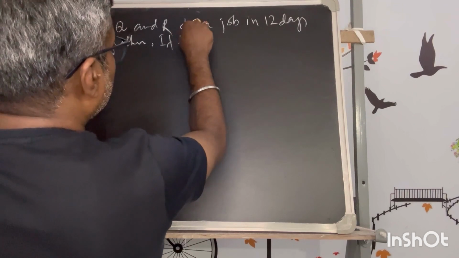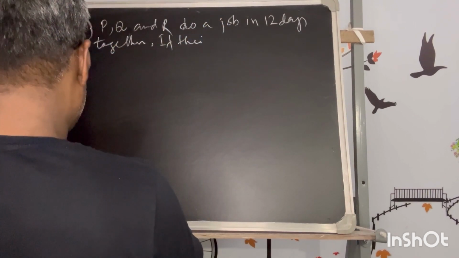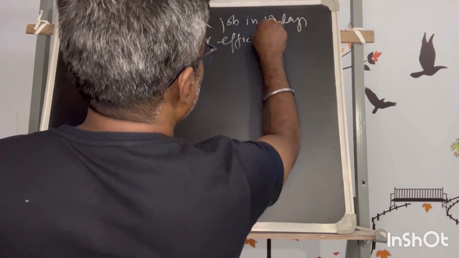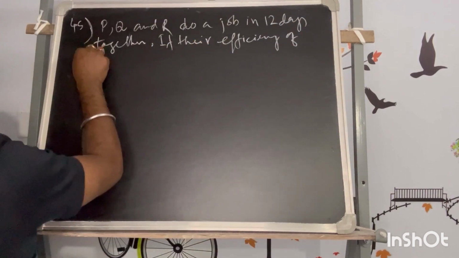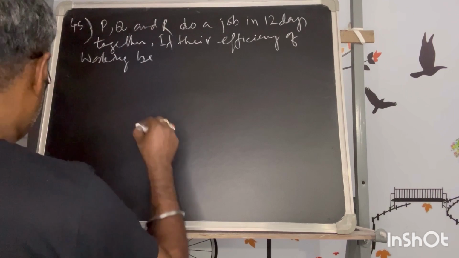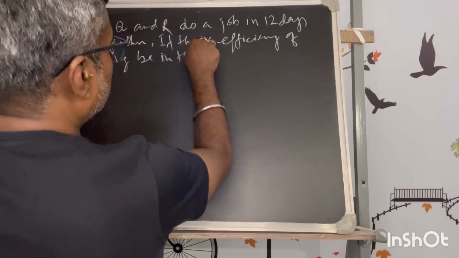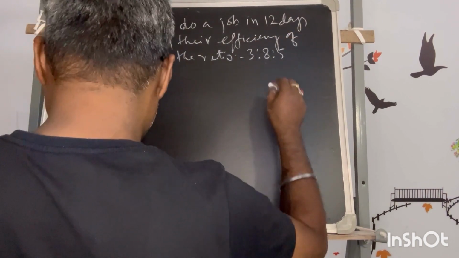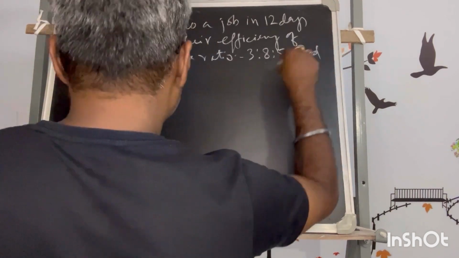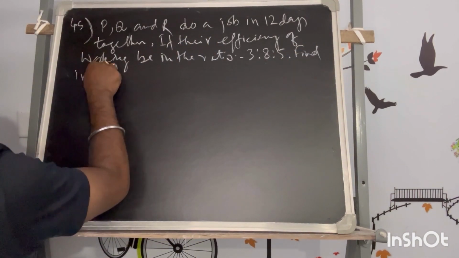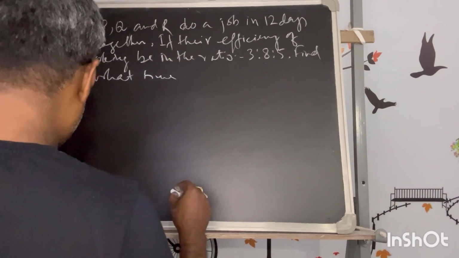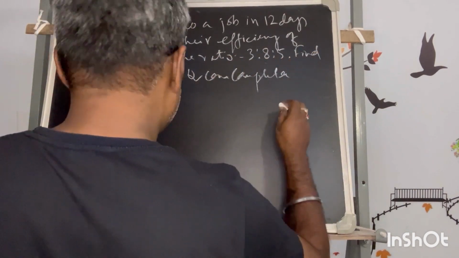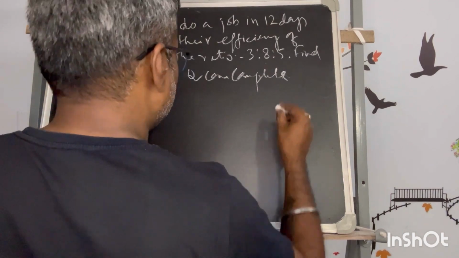If their efficiency of working is in the ratio 3:8:5, find in what time Q can complete the same work alone.